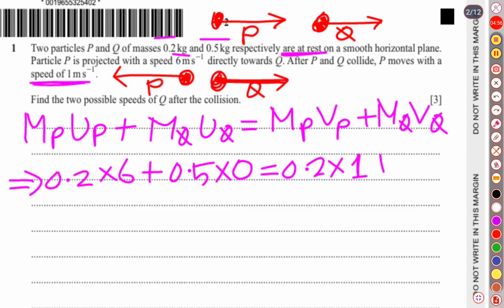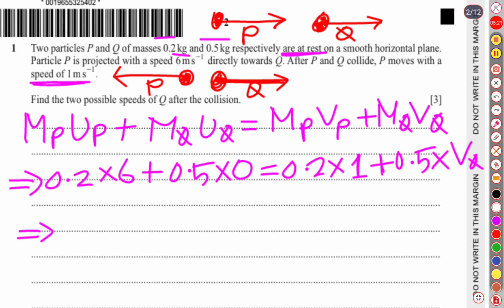So we are considering that both P and Q are moving in the same direction. That's the sign of both particles' motion is the same. If both of them move in the same direction, then the sign in front of each of them will be equal. So the mass of particle Q is 0.5 and the velocity of particle Q after collision is to be obtained. So let it be written over here.